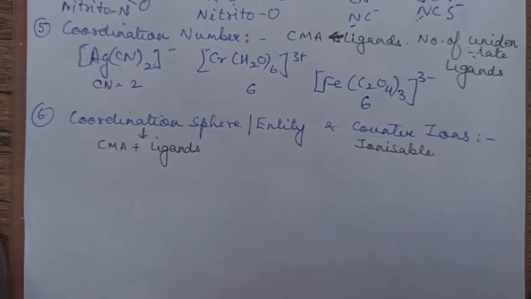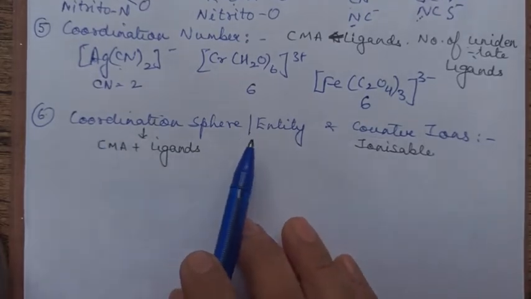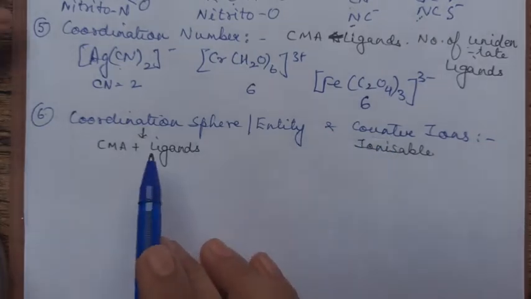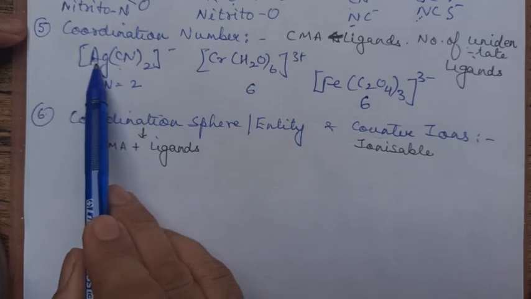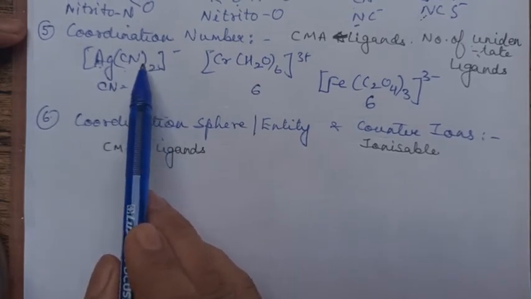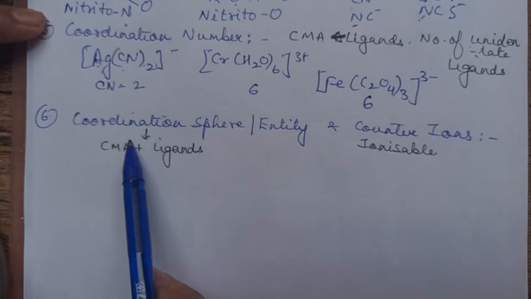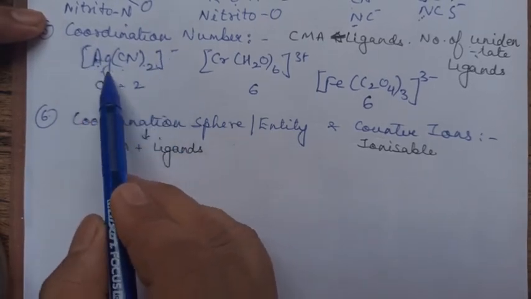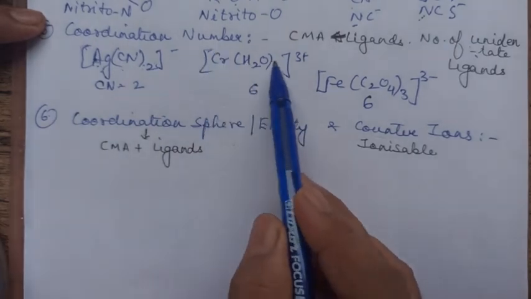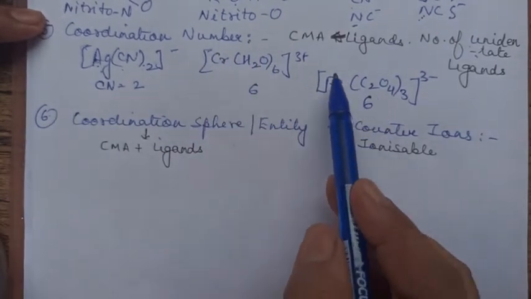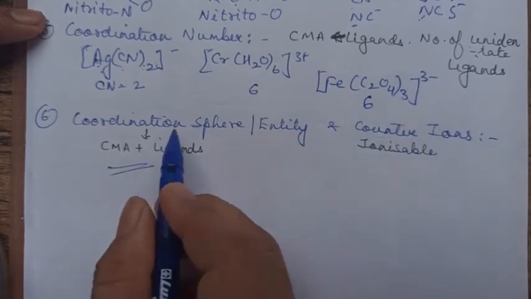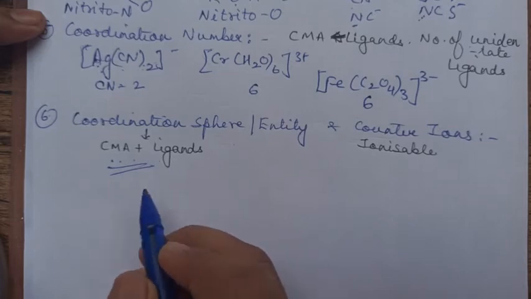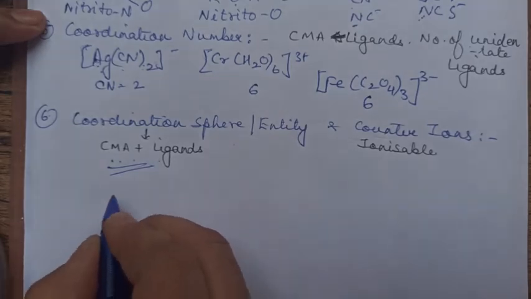Now, what is coordination sphere or entity or counter ions? Now, coordination sphere is the part which is inside the bracket. That means central atom plus ligands. That is the coordination sphere. So what is the coordination sphere here? Ag and this part in the square bracket. So what is coordination sphere, children? It is central metal atom plus ligands. Okay. Let us take, say, another example.